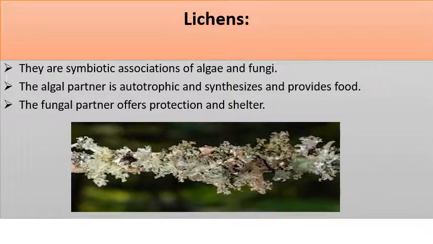This is a typical structure of lichens, which are found growing on the bark of trees. These structures are generally found in regions where the pollution level is very low, so they are found more in mountainous regions. You cannot find lichens growing on the plains because of pollution. So they are termed indicators of pollution as well.